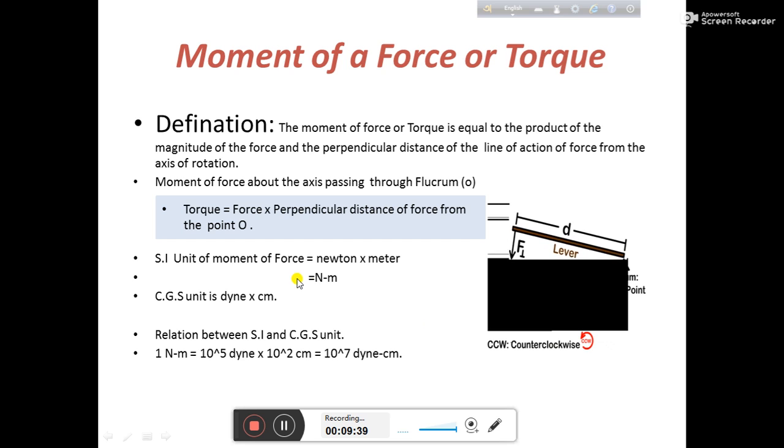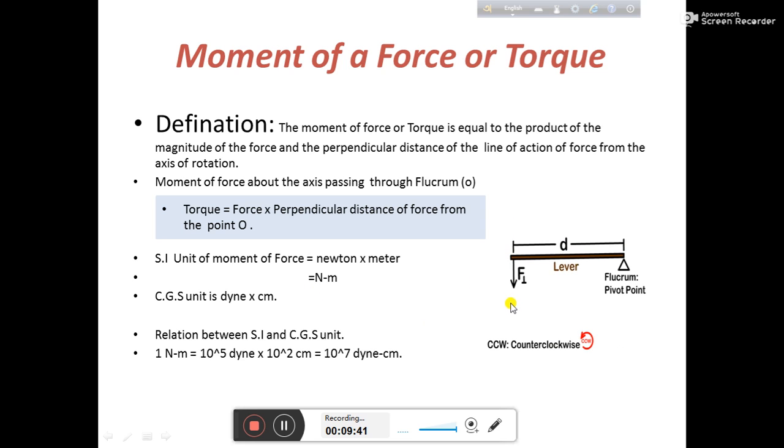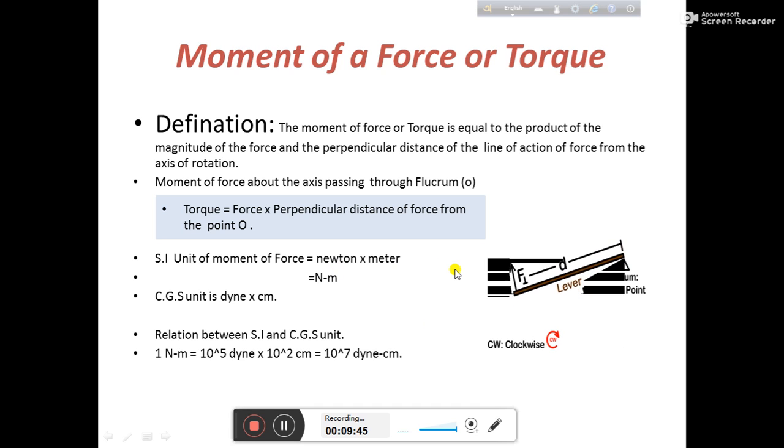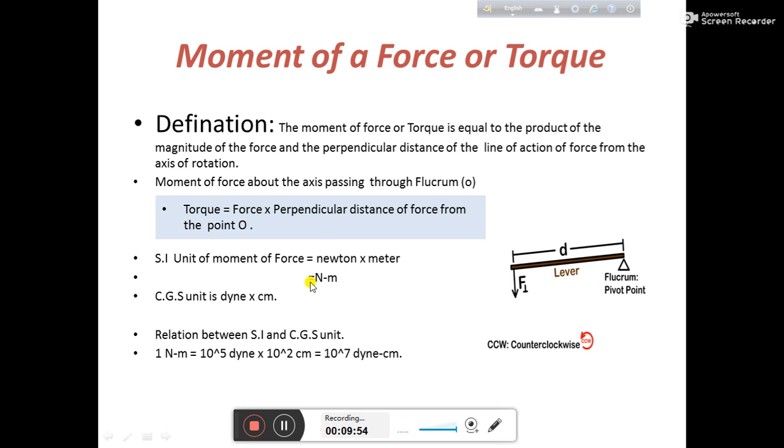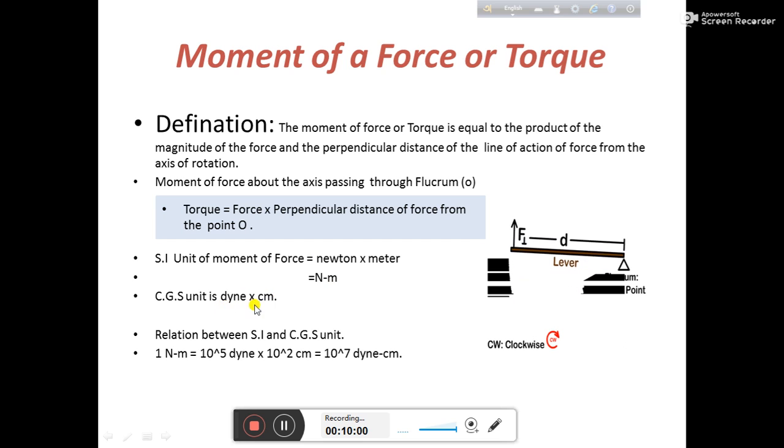Here the force is there, and the product of the force and the distance. The unit of force is Newton, and the unit of distance is meter. This is written in SI unit. So Newton meter is the unit, and the CGS unit is dyne centimeter.